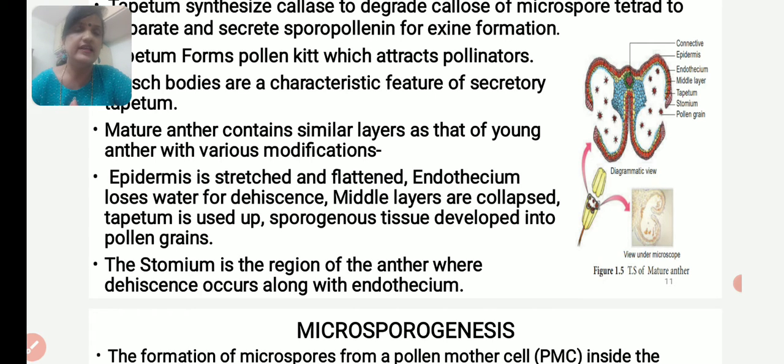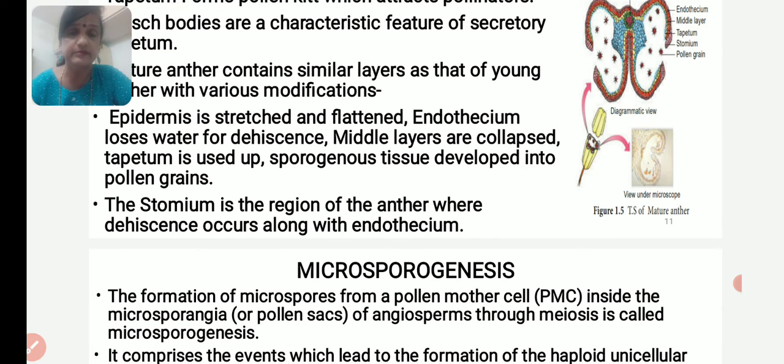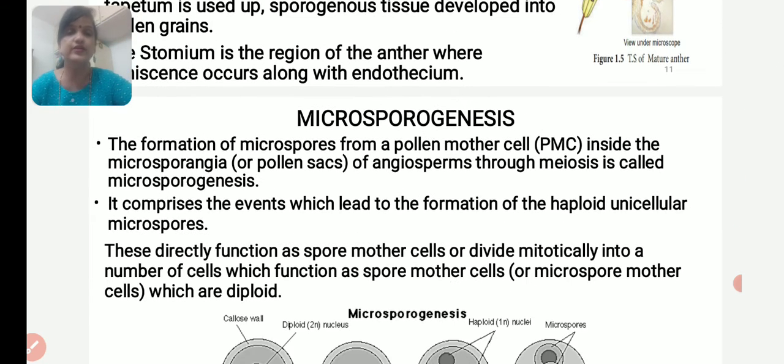Mature anther contains similar layers to those of the young anther, with various modifications. So let us take up the structure of the mature anther. Epidermis is stretched and flattened. Endothecium loses water for dehiscence. Middle layers are collapsed. Tapetum is used up and sporogenous tissue has developed into pollen grains. The stomium is the region of the anther where dehiscence occurs along with the endothecium.